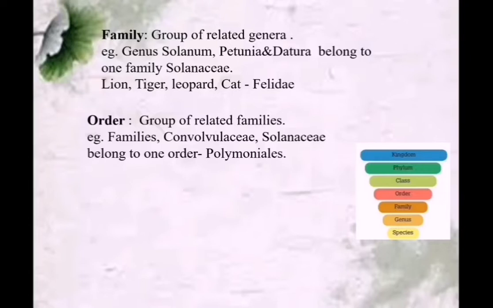Example, Convolvulaceae and Solanaceae. They are two different families, but they are having a few common characters. So they belong to one order, Polymoniales.